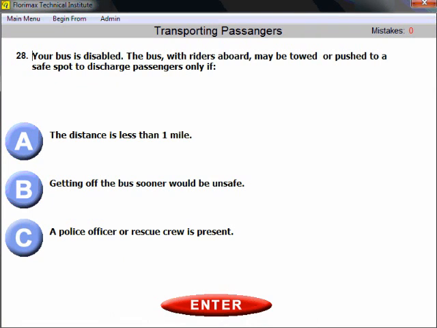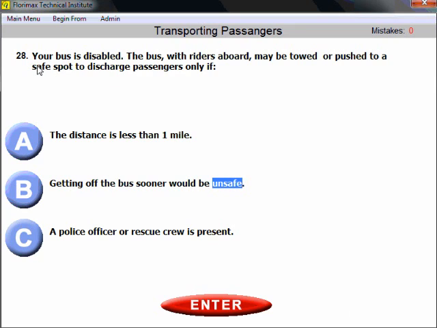Question 28. Your bus is disabled. The bus, with riders aboard, may be towed or pushed to a safe spot to discharge passengers only if getting off the bus sooner would be unsafe. You guys need to look for this pair, safe, unsafe, because safety is your primary concern.